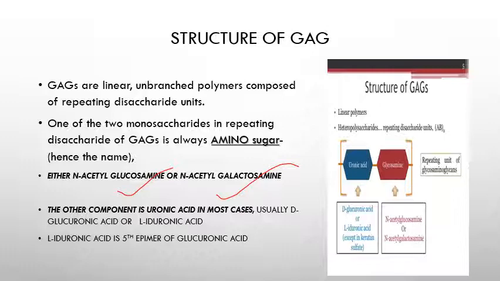The other component is always uronic acid in most types of glycosaminoglycans, but sometimes it can be L-iduronic acid also. Iduronic acid is the fifth epimer of glucuronic acid. This is the simplest representation of glycosaminoglycan, which consists of an amino sugar and uronic acid as a repeating disaccharide unit.